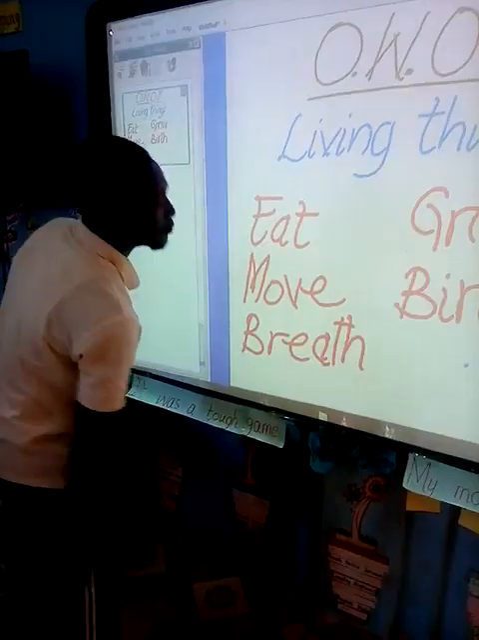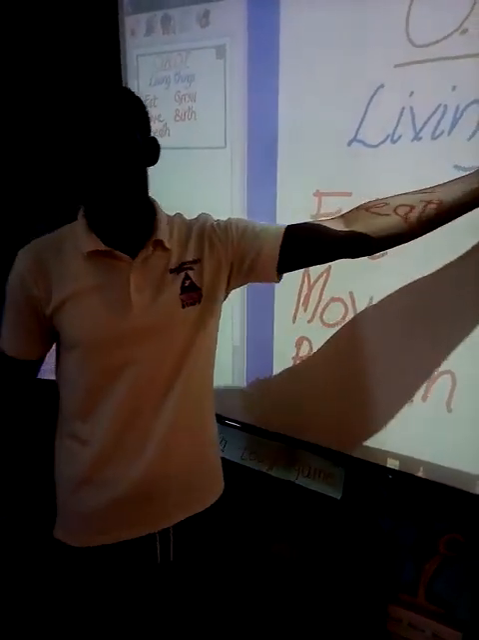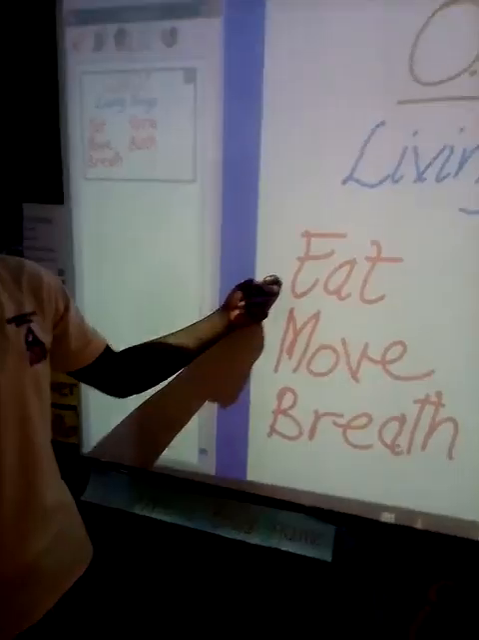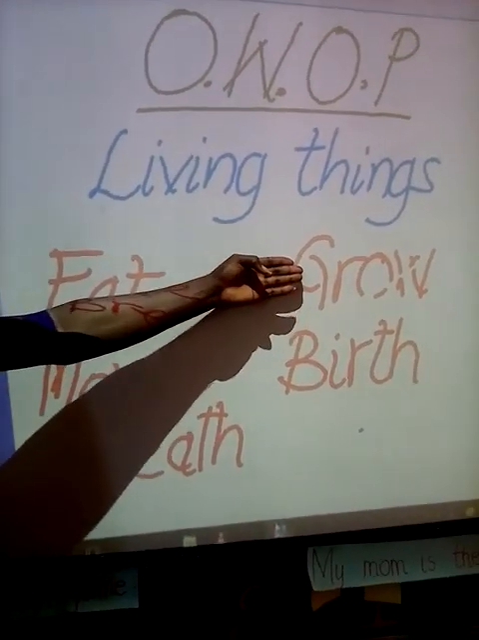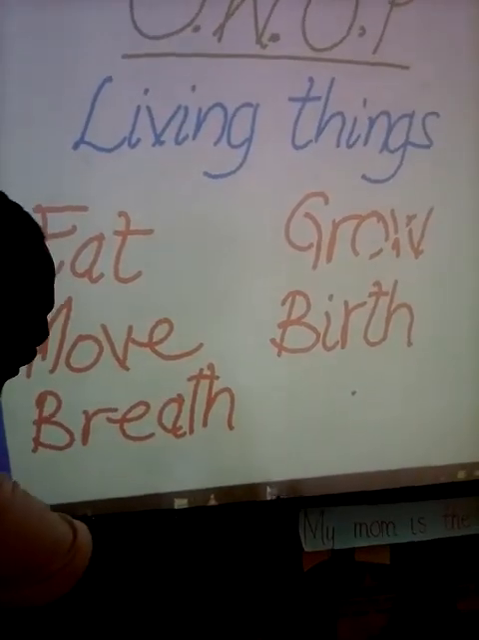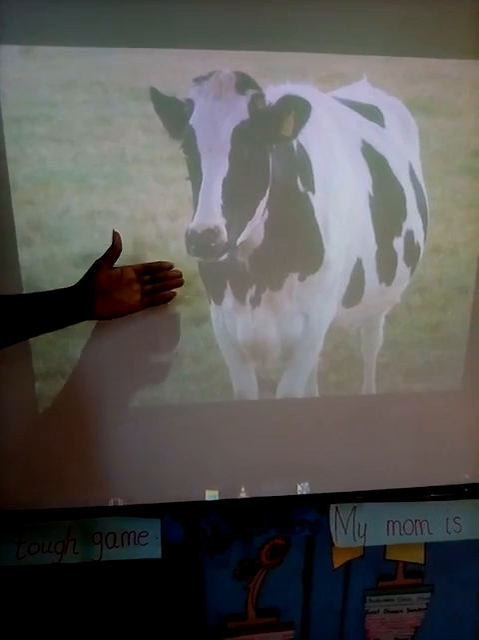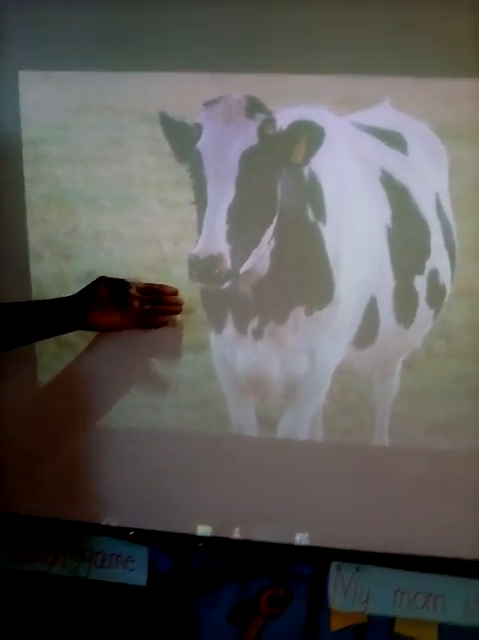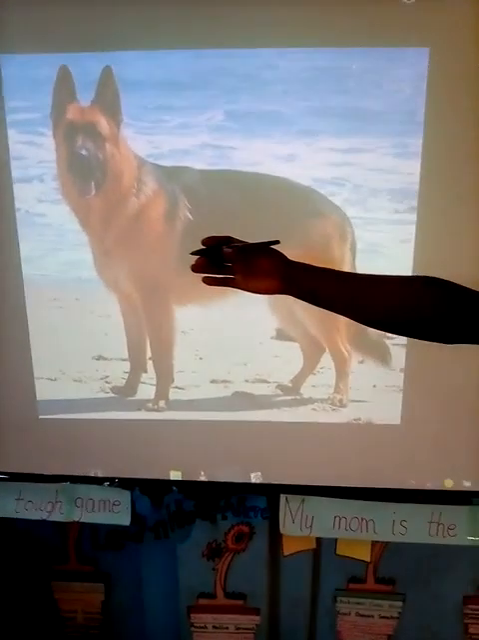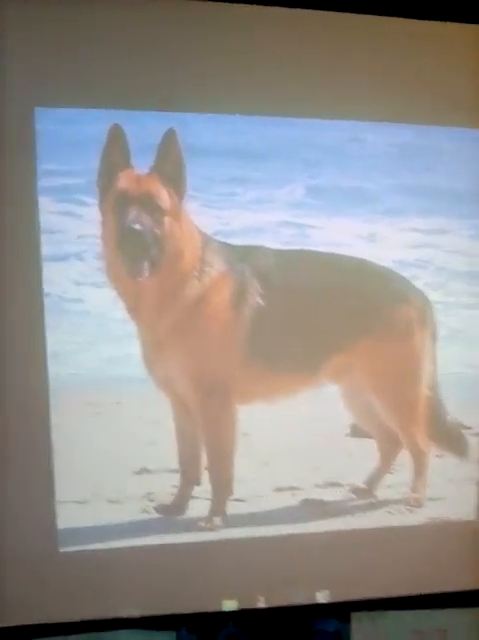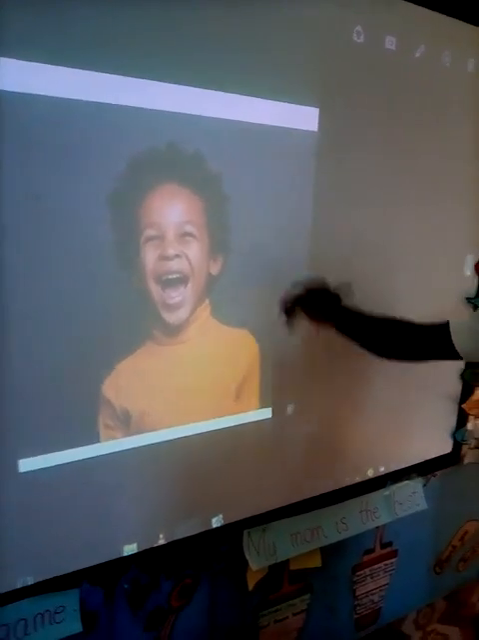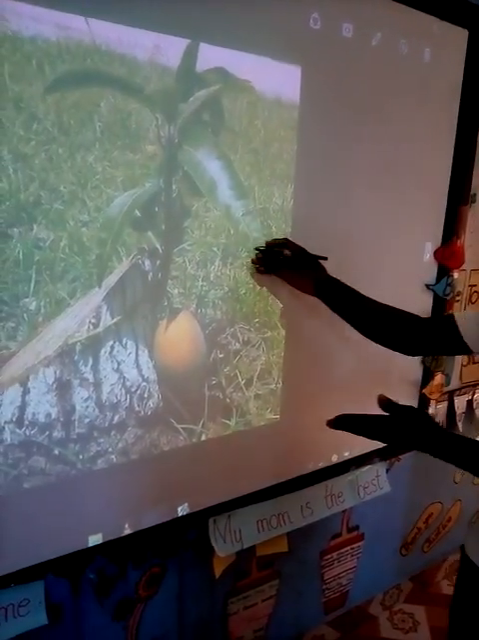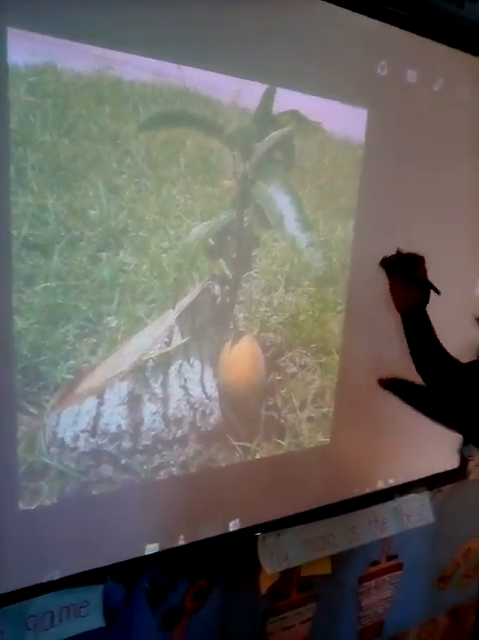So now, we say living things are things that have life in them. Living things eat. Living things move. Living things breathe. Living things grow. And living things give birth. And one more time, an animal is an example of a living thing. You see, the dog is an example of a living thing. A human being is another example of a living thing. And finally, a plant is also an example of a living thing.